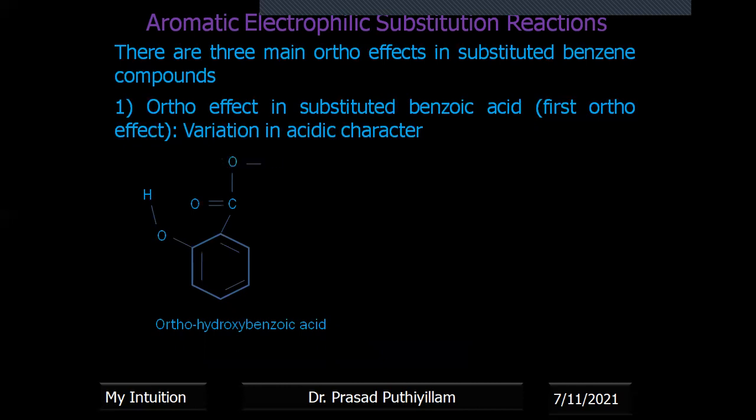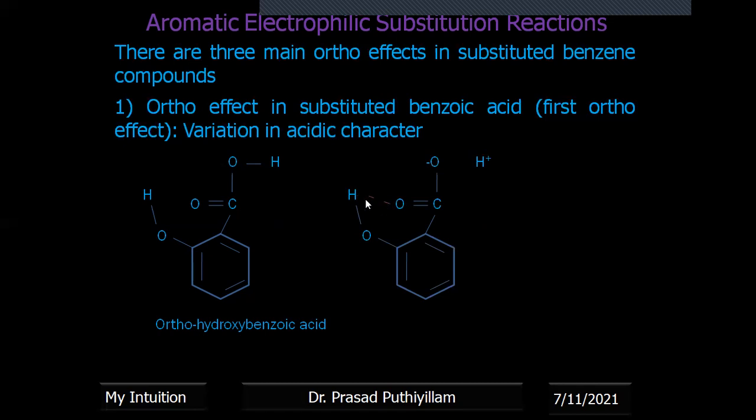Anyhow, because of the presence of a substituent at the ortho position, steric hindrance is there. In addition to that, when it becomes the corresponding ion, meaning H plus separates out, an additional hydrogen bonding is possible with the hydrogen of the hydroxyl. Compared to hydrogen, this oxygen is more electronegative, therefore the hydrogen becomes partially positively charged, and the carbonyl oxygen is partially negatively charged.